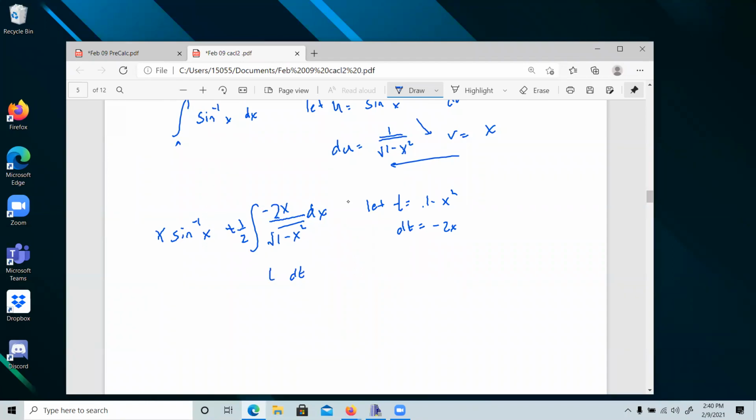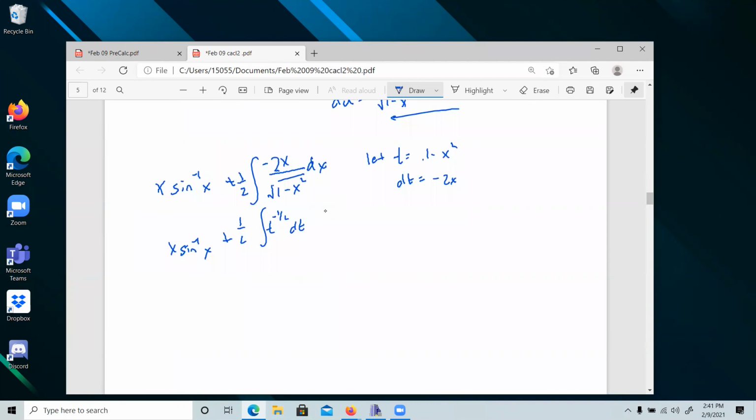And then I've got t to the negative 1/2 here, and a 1/2 here. Okay, integral. And then we have x sine inverse x plus 1/2, right? This is going to be t to the 1/2 over 1/2. Boy, that's nice, isn't it? Evaluate it from A to B. There'll be numbers. I'm not going to just put A and B in there. That's not right. So the half cancels with a half.